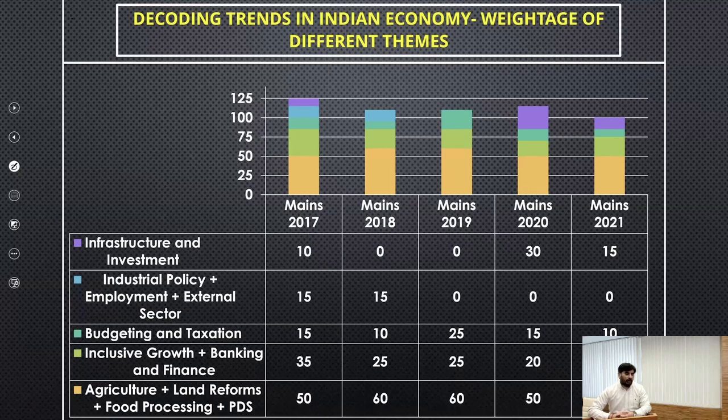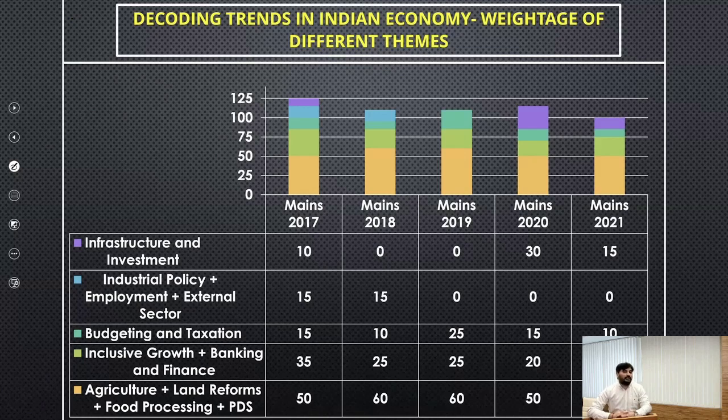On an average, almost 50 to 60 marks have been asked from this particular theme. Even this year, as you can see, this theme has got the maximum weightage, that is 50 marks. As seen in the previous slide, this year we had 100 marks from the Indian economy in GS paper 3. And out of this 100 marks, almost 50% weightage, that is 50 marks, has been asked from the theme of agriculture, land reforms, food processing, and public distribution system, which happens to be the most important theme in the Indian economy.